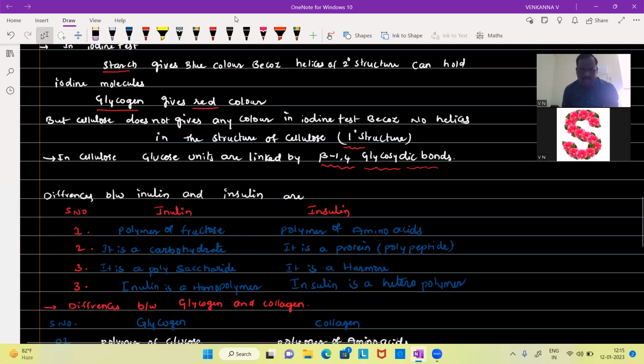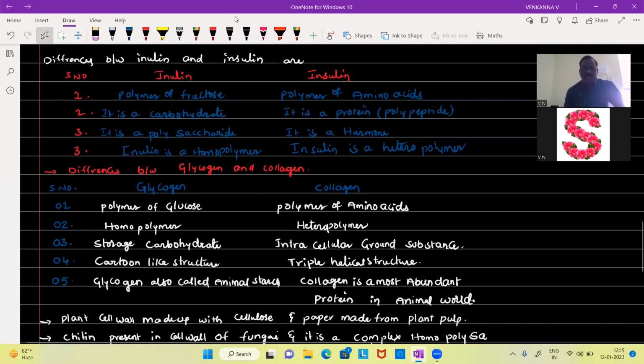When we compare inulin with insulin, remember inulin is a carbohydrate, but insulin is a protein. Inulin is a polymer of fructose, but insulin is a polymer of amino acids.